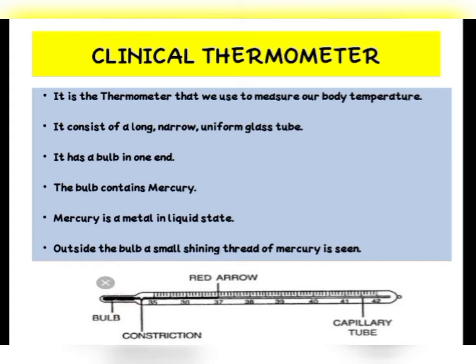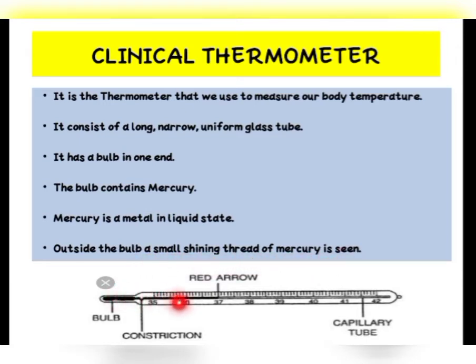This bulb actually contains mercury. Now what is mercury? It is a metal. And mercury is the only metal which you can find in liquid state. All the rest of the metals are always present in solid state. But mercury you can find inside this bulb in liquid state. And outside the bulb you will see a small shining thread of mercury.